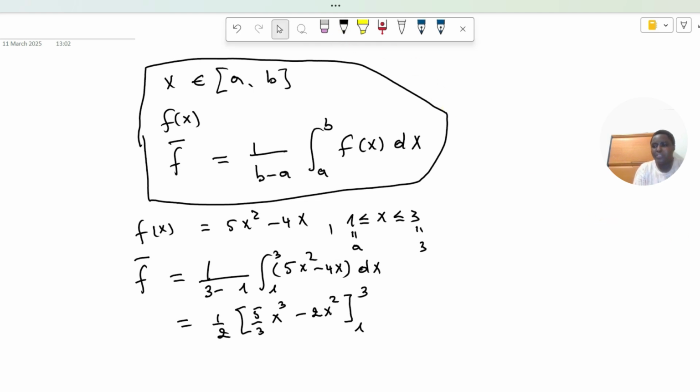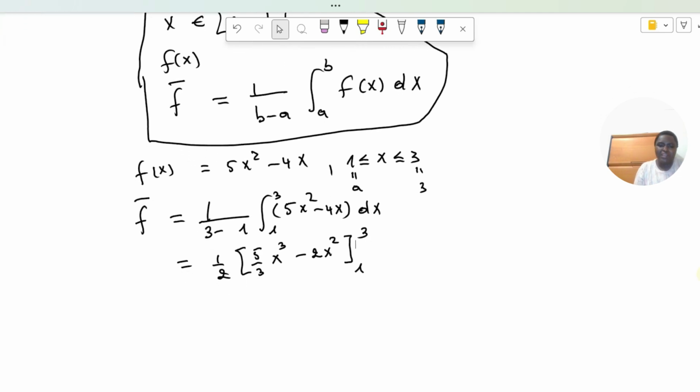So this is equal to 1 over 2 times 5 over 3 times 3 power 3, this is 27, minus 2 times 9, and then minus, we are going to replace x by 1, then 5 over 3 minus 2, like this.